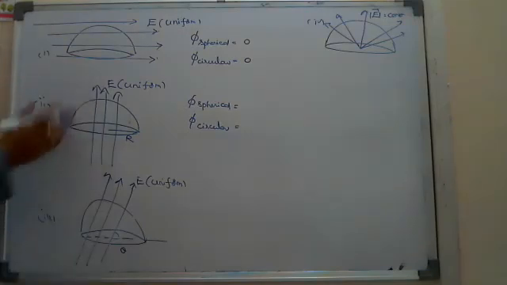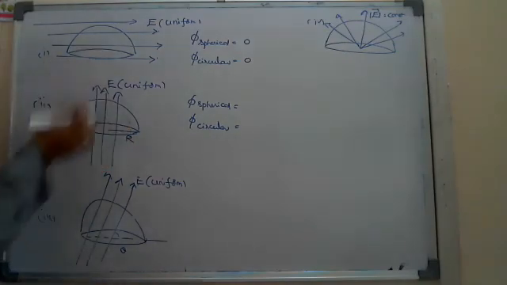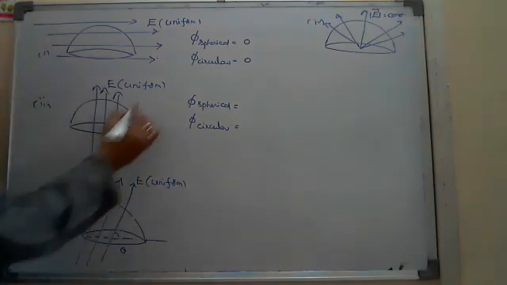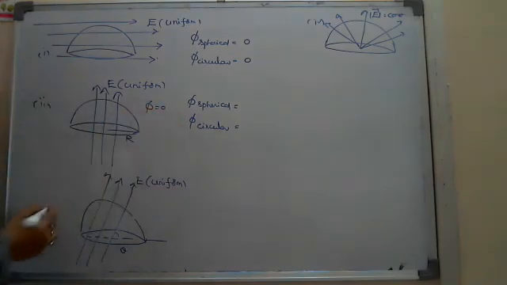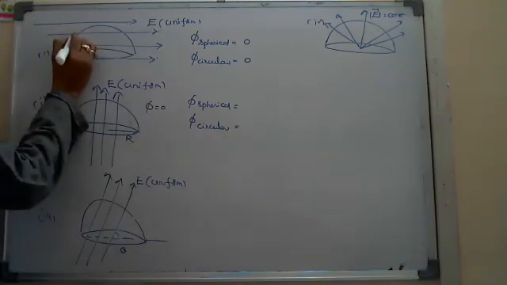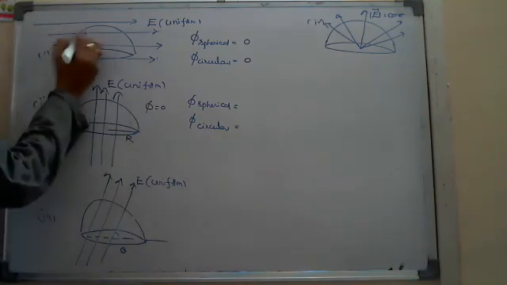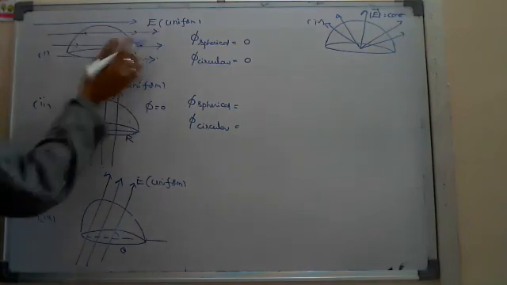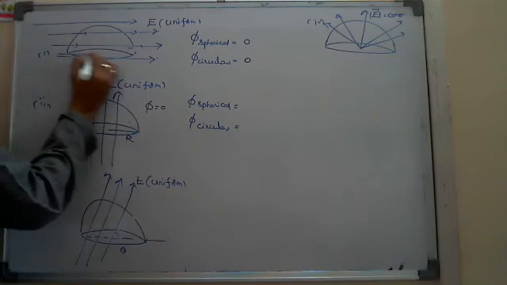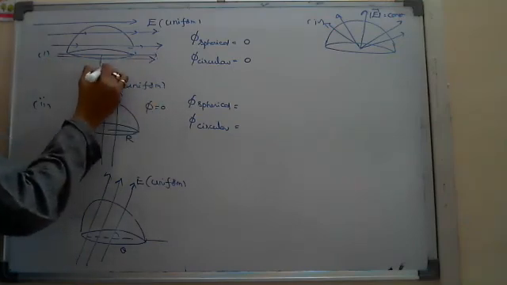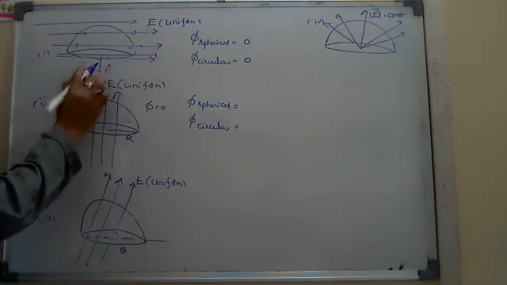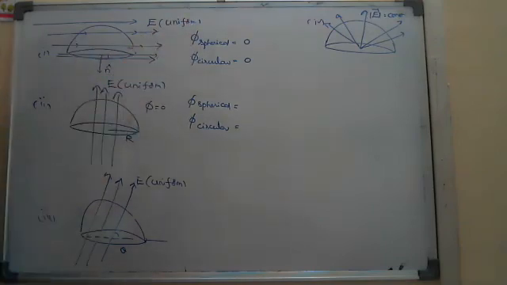Suppose any three-dimensional surface is placed in a uniform electric field. Through the whole surface, the flux is 0, no doubt at all. Why? Because for the spherical surface, whatever flux is entering equals the flux leaving. So through the spherical surface it is 0, and through the circular face the field lines are perpendicular to the normal drawn, so the dot product between E and dA is 0.